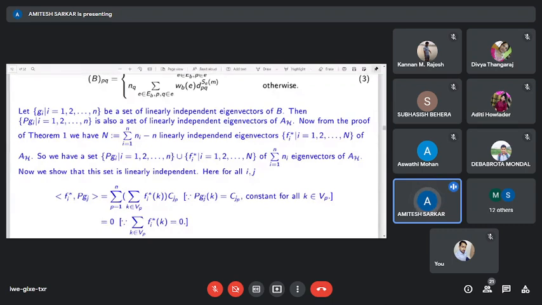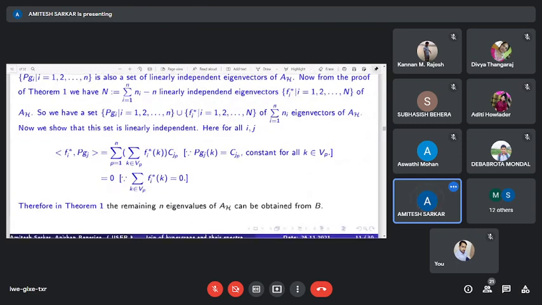Now from the proof of the above theorem, we have sigma ni minus n linearly independent eigenvectors fi star of H. So we have a set of summation ni eigenvectors of H. Now the question is whether this set is linearly independent.